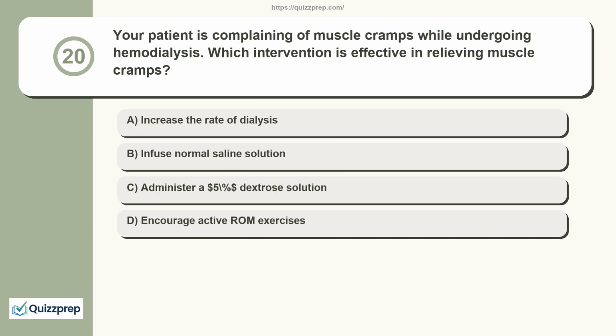Question 20. Your patient is complaining of muscle cramps while undergoing hemodialysis. Which intervention is effective in relieving muscle cramps? Increase the rate of dialysis. Infuse normal saline solution. Administer a 5% dextrose solution. Encourage active ROM exercises.